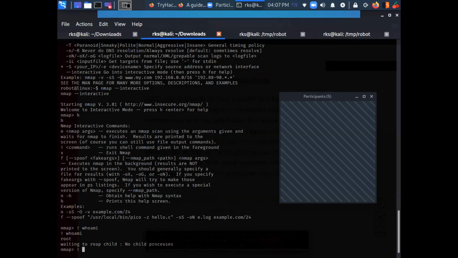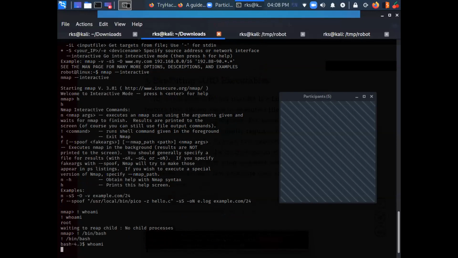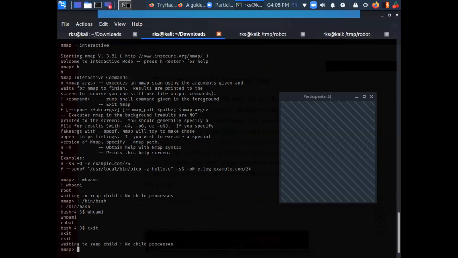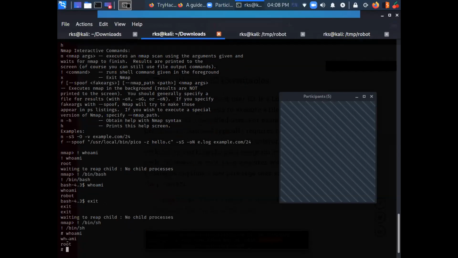Let's say exclamation mark /bin/bash, whoami, I am robot. We have not been able to spawn a root shell. Let's get back, exclamation mark /bin/sh, whoami, I am root.